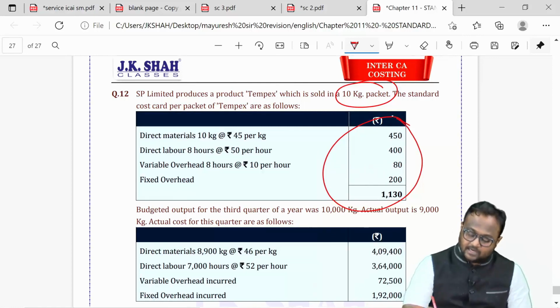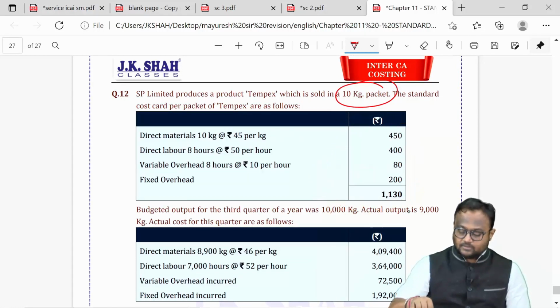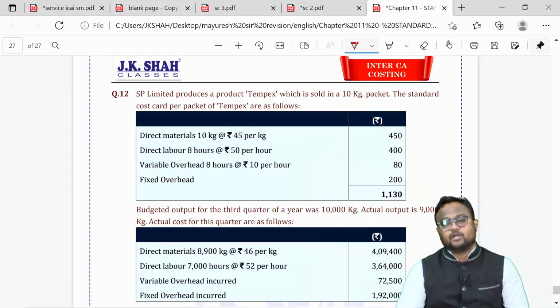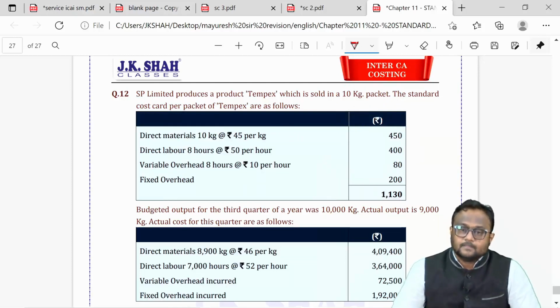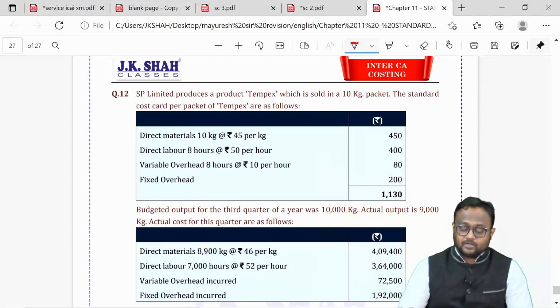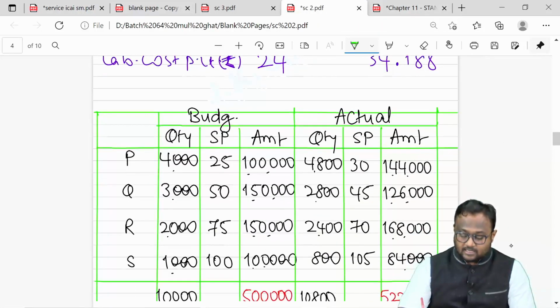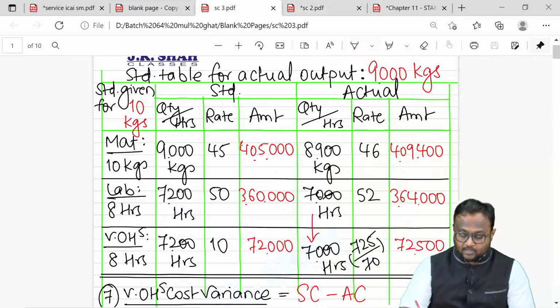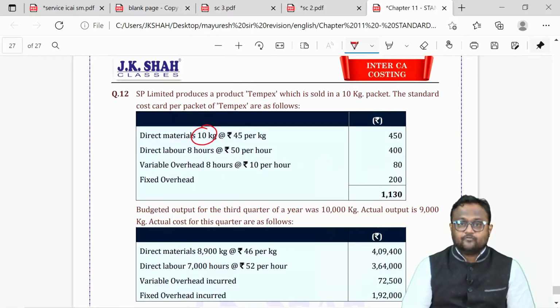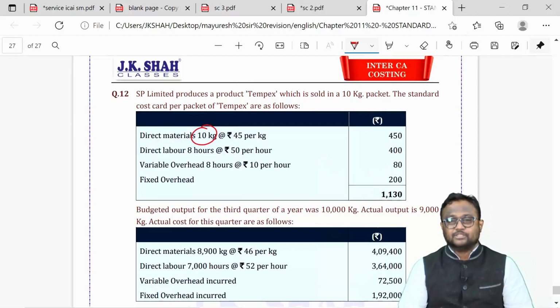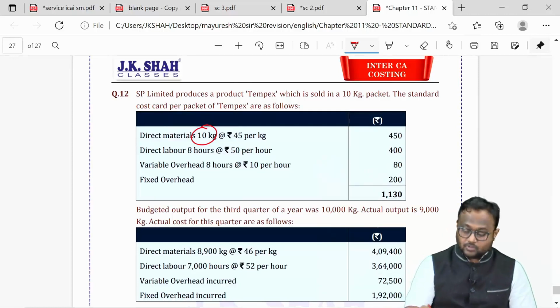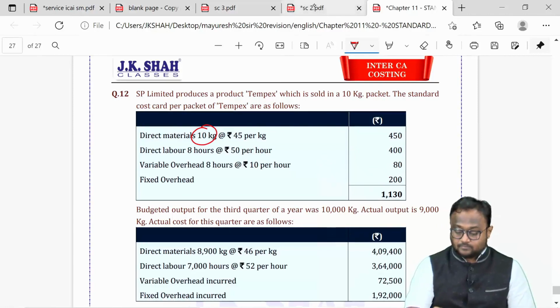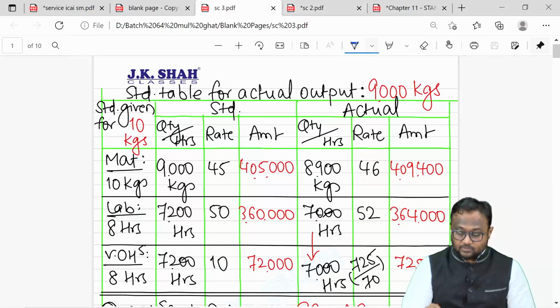That means this entire data is available for 10 kgs. So I consider standard for 10 kgs as a base. I will convert it and take it to the level of 9,000, and that can be done this way. See, look at the table now. 10 kgs of finished product requires 10 kgs of raw material. So 9,000 will require 9,000.